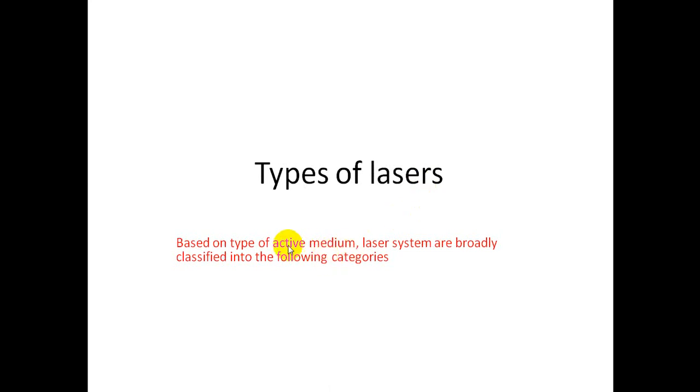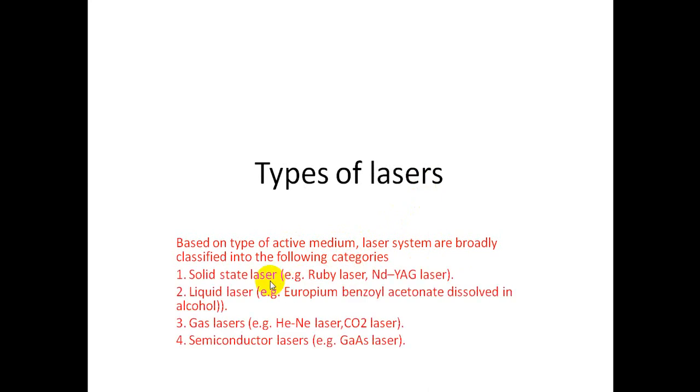Good morning students. Today our topic is types of laser. Based on the type of active medium, laser systems are broadly classified into the following categories: solid state lasers, liquid lasers, gas lasers, and semiconductor lasers. For solid state lasers, the examples are ruby laser and ND-YAG laser. For liquid laser, europium benzoyl acetanoate dissolved in alcohol is used.